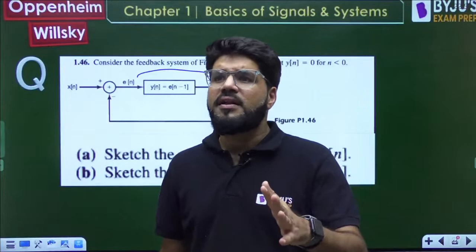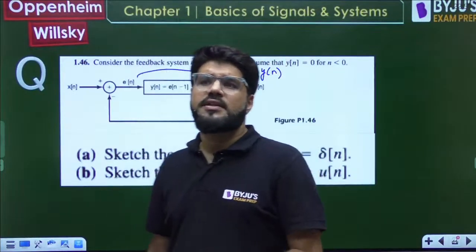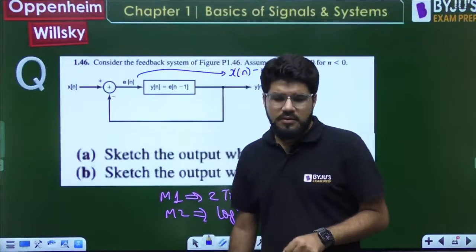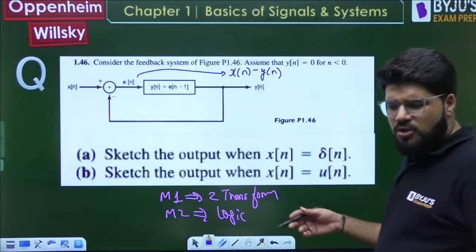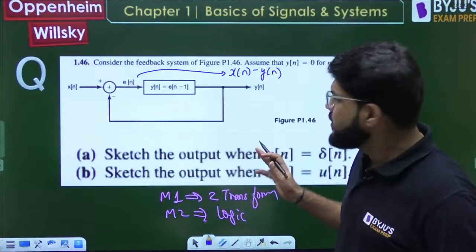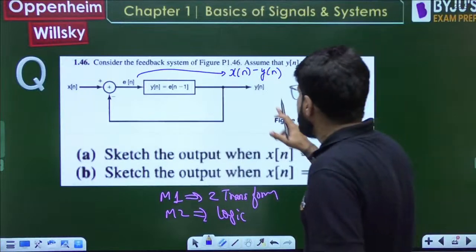For unilateral, what is it? Unilateral means only right-sided ROCs are there. If you talk about unilateral, Kumar, okay? We will come to Laplace also. So there all cases will come: bilateral, unilateral, etc. Okay. So error is xn minus yn.